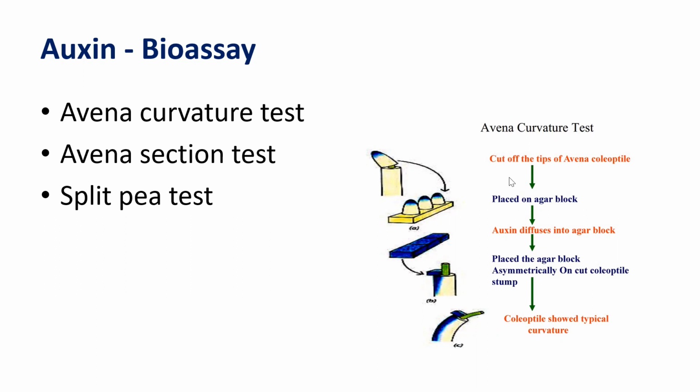However, I can show you over here how the Avena curvature test is actually done. First of all, an Avena coleoptile is cut and placed on the agar block. Now the auxin will diffuse into the agar block. The agar block is asymmetrically placed on the coleoptile, so that is going to cause bending. This curvature is then measured, and depending upon the curvature, the activity is determined.